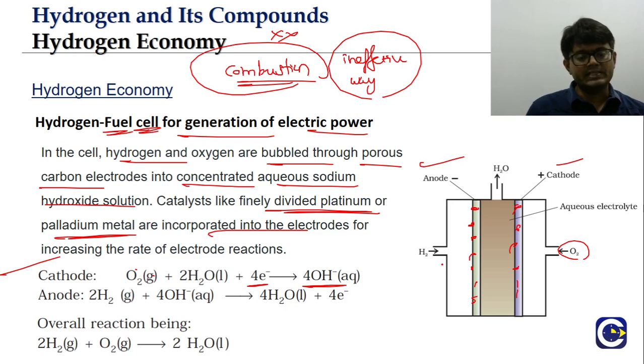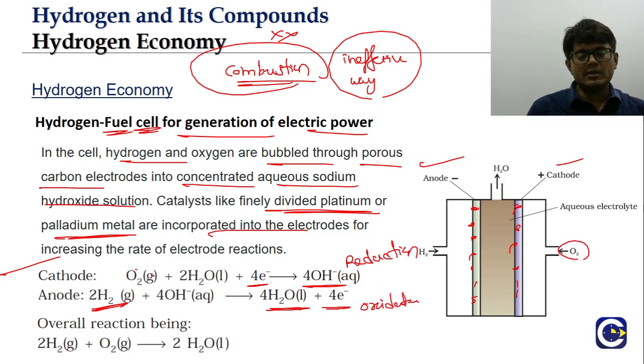At the anode, there will always be oxidation. Look, the hydrogen will undergo the oxidation part. It will react with the 4 OH minus to give us what? 4 H2O molecules, and electrons will be released. So at the cathode, it is the reduction part. At the anode, this is the oxidation part.